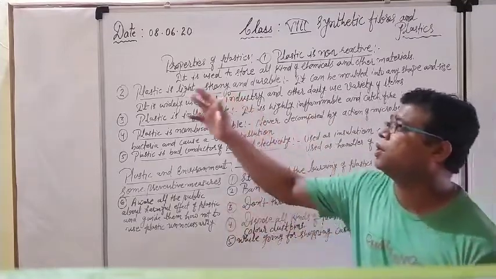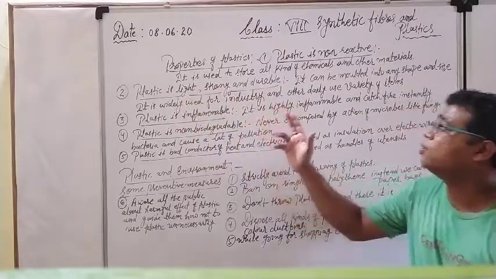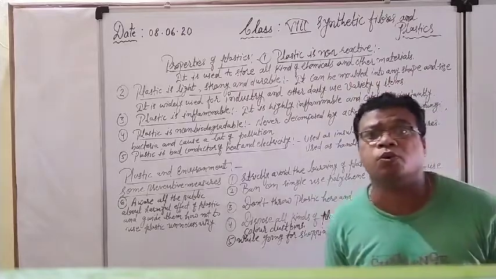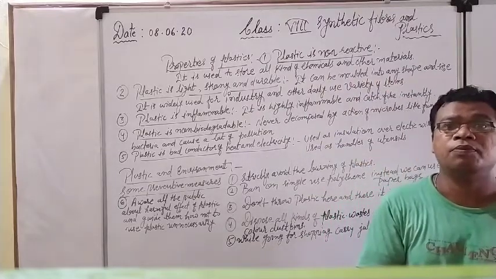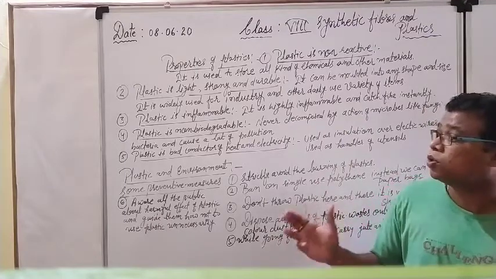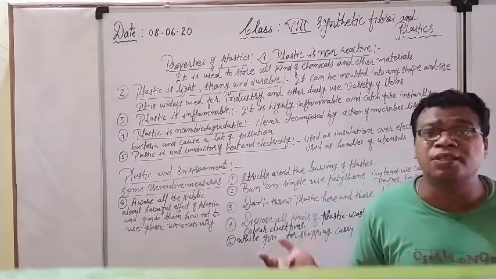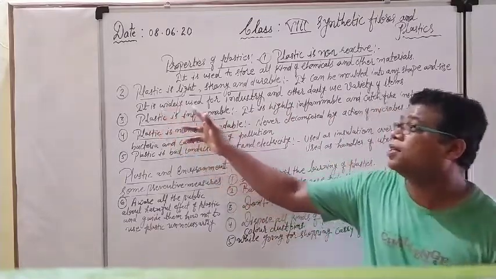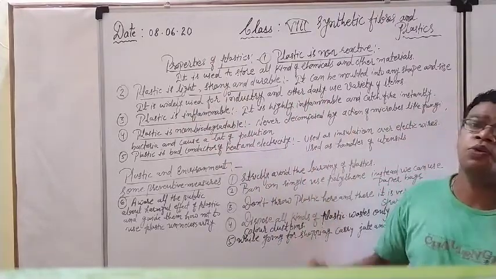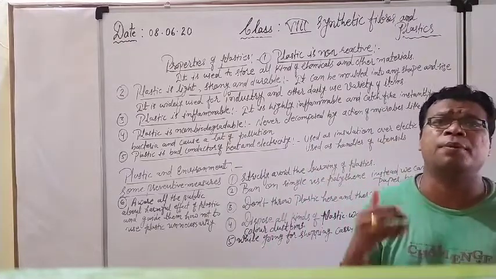Because of these properties, that plastic is light in weight, strong, and durable, it can be molded into any shape and size. Also it is available in a variety of colors and designs. That's why it is widely used for industry purposes and also for a variety of daily use items. Right now you can see our life is totally surrounded by plastic.